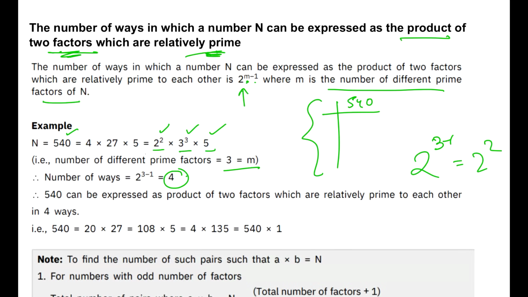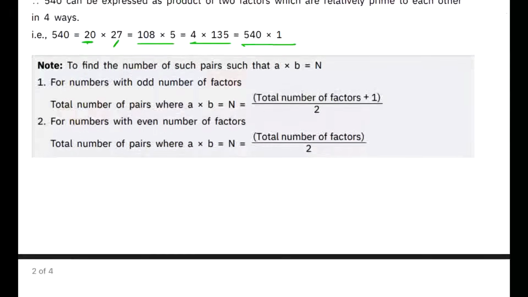What is the manual way of doing it? 4 into 27. Here I have written it down. We cannot directly write 4 into 27 because that will not give me 540. 5 into 4 together is 20. So 20 into 27 is one way. 108 into 5 is another way. 4 into 135 is another way. And 540 into 1 is another way. Please note that all the numbers I am taking are co-prime to each other. Co-prime means their HCF is 1. These are some small definitions which will help you a lot in revising your number system.